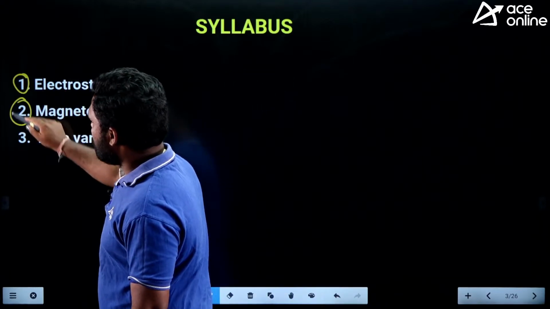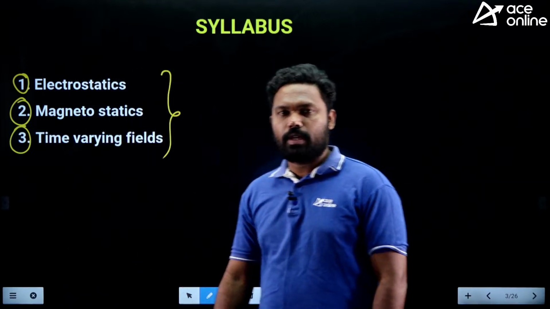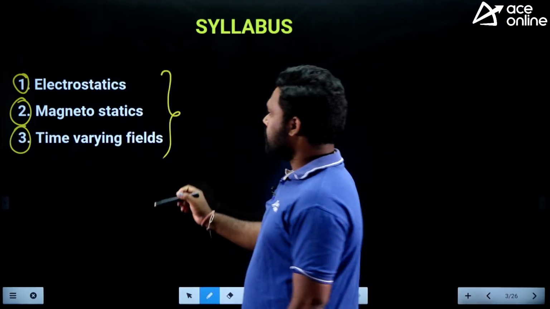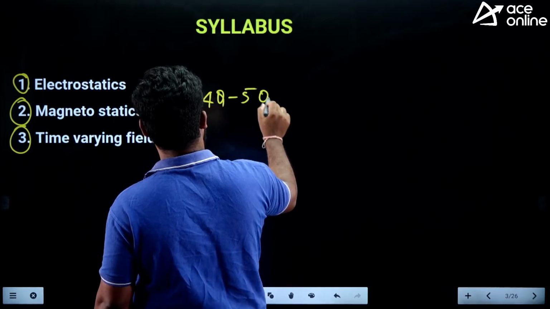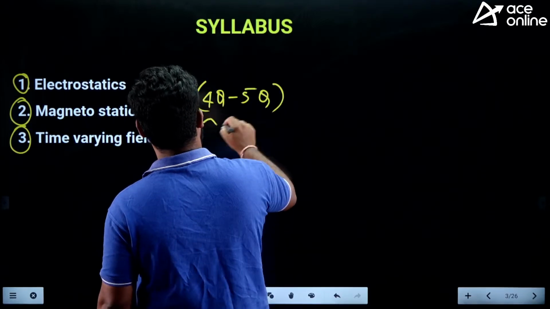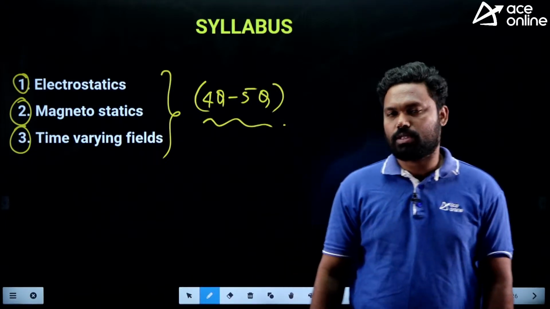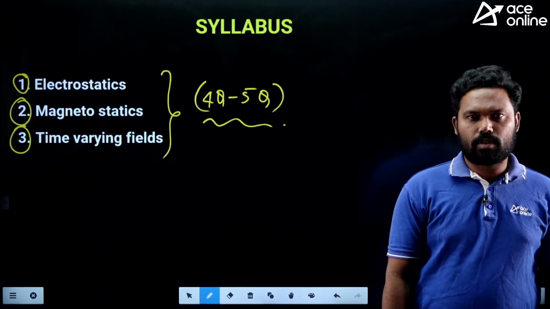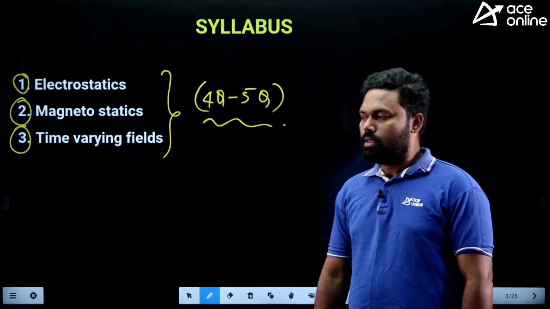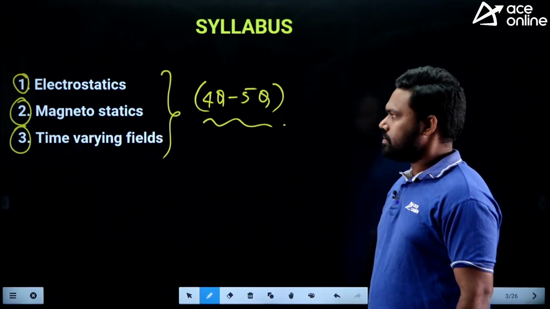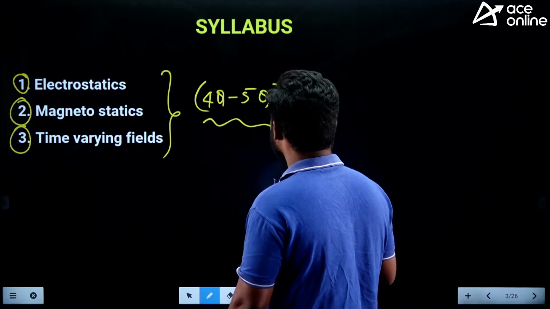electrostatics, magnetostatics and time varying fields, is a small subject, but very good weightage. If you observe the previous papers, minimum 4 to maximum 5 questions are asked from this one. Very fundamental questions, theoretical questions, numerical questions, straightforward questions where you can easily score the marks if you remember the formulas.